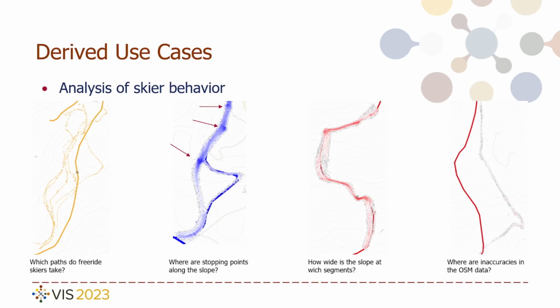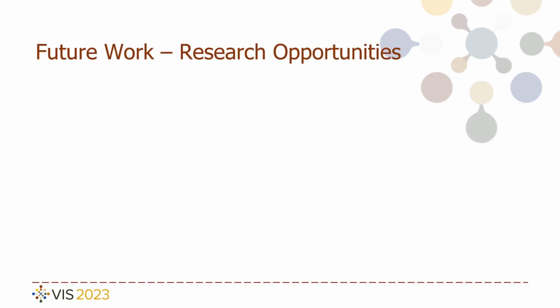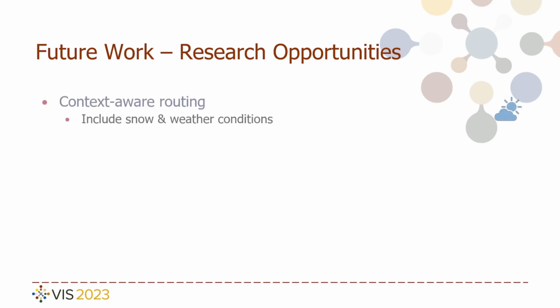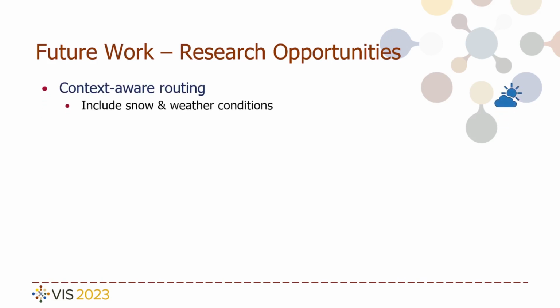As the domain of ski visualizations is rather unexplored, we encourage further research by providing a list of research opportunities. Context-aware routing would include snow and weather conditions into the routing algorithm. When tuned perfectly, a majorly sunny route could be found on a cloudy day, or a cleverly timed restaurant stop could be inserted during a bad weather period.